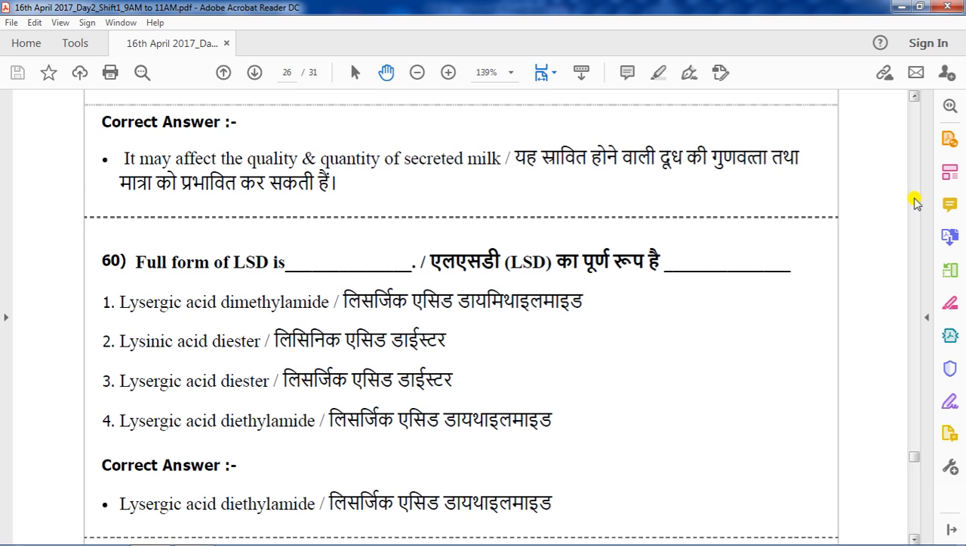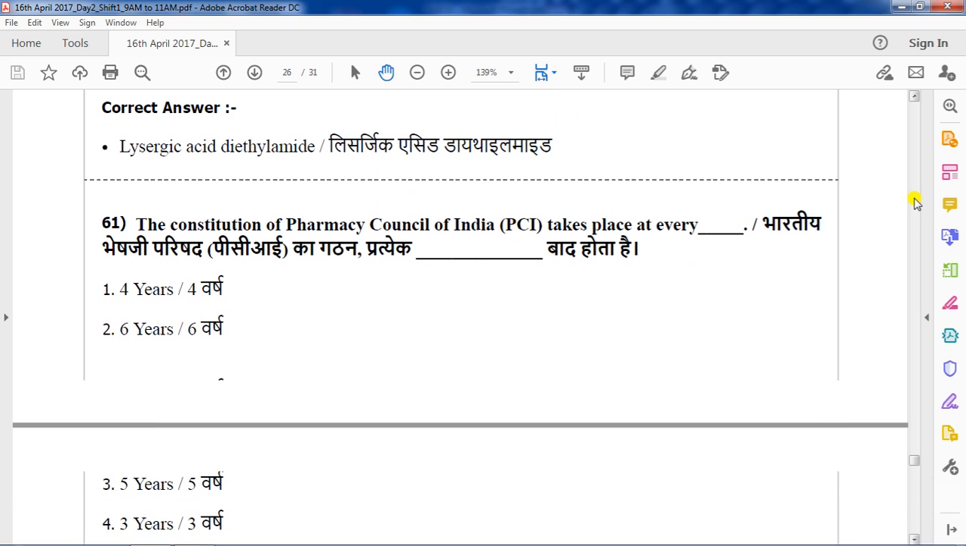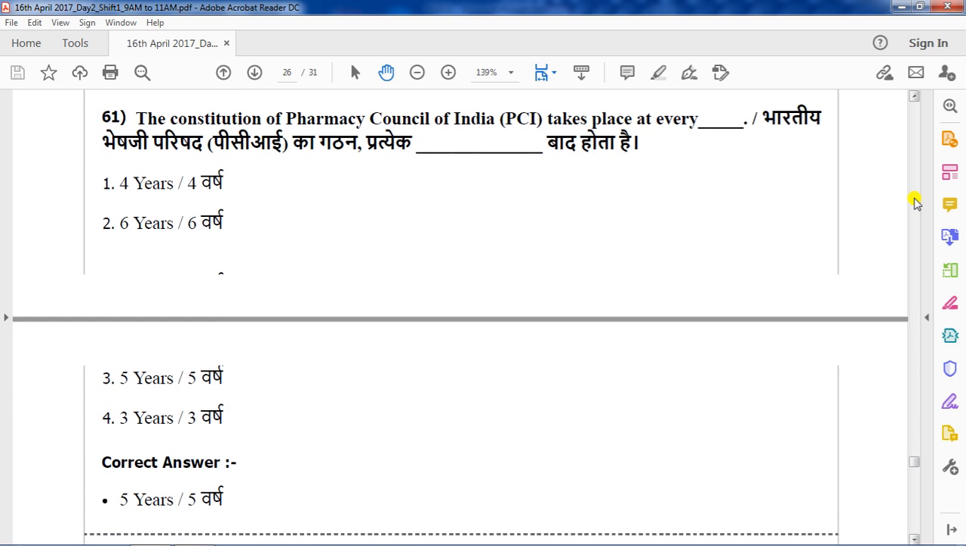Okay. Question number 61. The Constitution of the Pharmacy Council of India, that is PCI, takes place at every. Options are 4 years, 6 years, 5 years, 3 years. The correct answer is 5 years. Question number 62.